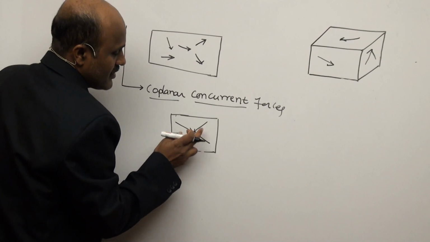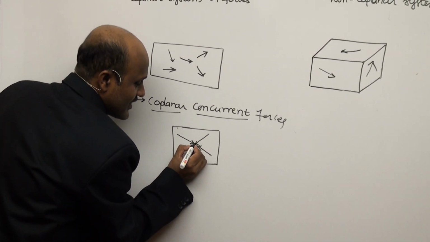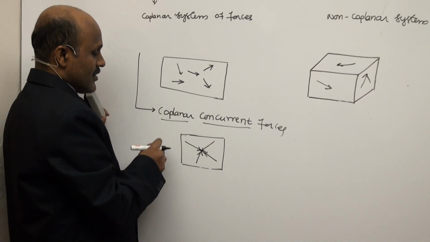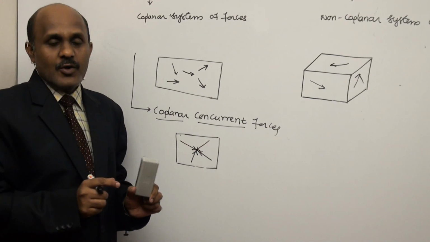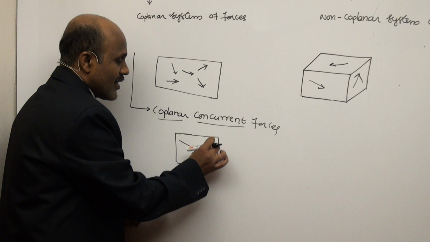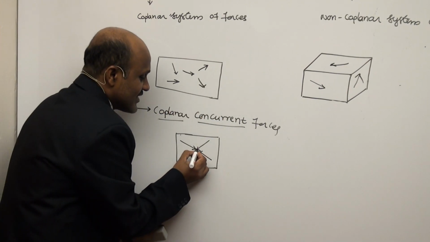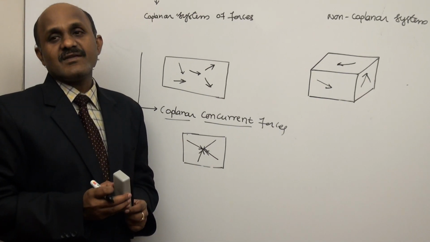It is one force, another force, another force, another force. These are intersecting at this point, but all these forces lie in one plane. So it is called coplanar concurrent forces. Coplanar is nothing but in one plane. Concurrent is nothing but the forces whose lines of action intersect at this point. This is called a coplanar concurrent forces system.